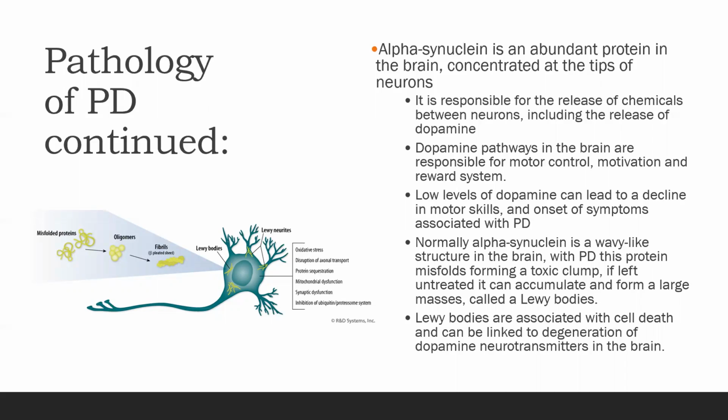Normally, alpha-synuclein is a wavy-like structure in the brain. However, with PD, this protein misfolds, forming a toxic lump. If left untreated, it can accumulate and form a large mass called a Lewy body. Lewy bodies are associated with cell death and can be linked to the degeneration of dopamine neurotransmitters in the brain.